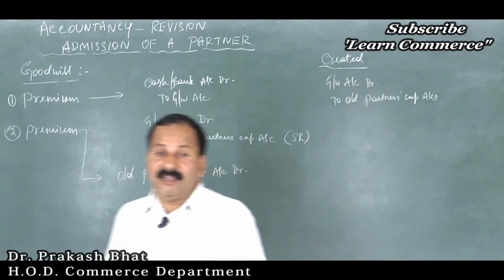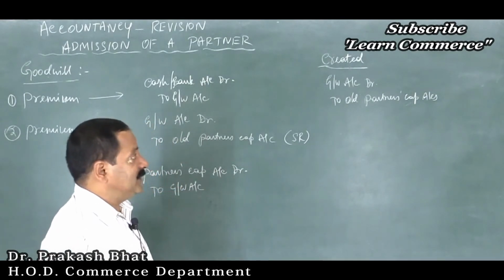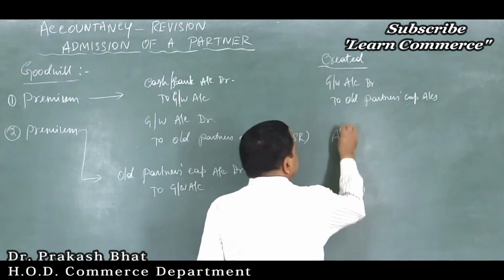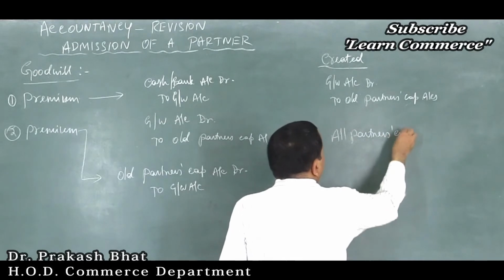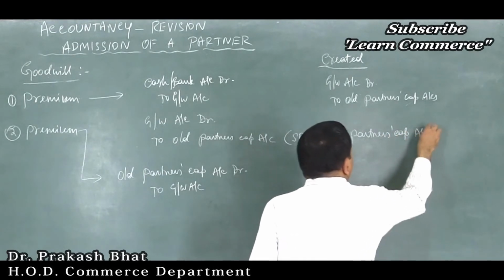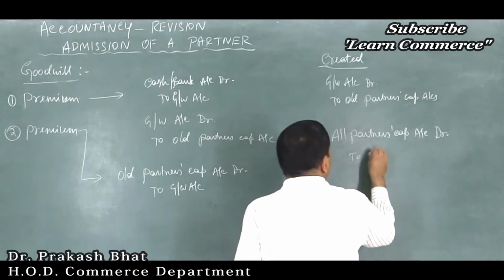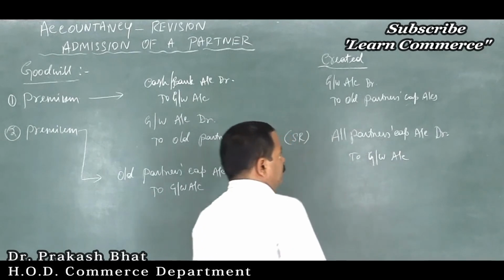Then while writing off the goodwill, you have to pass the entry: all partners' capital accounts debit to goodwill account. That is what you have to do here.